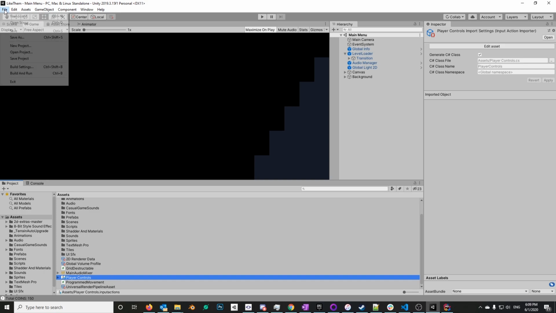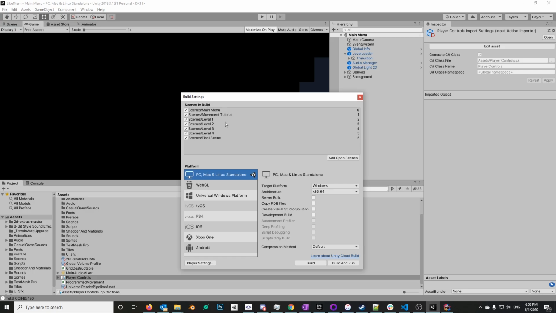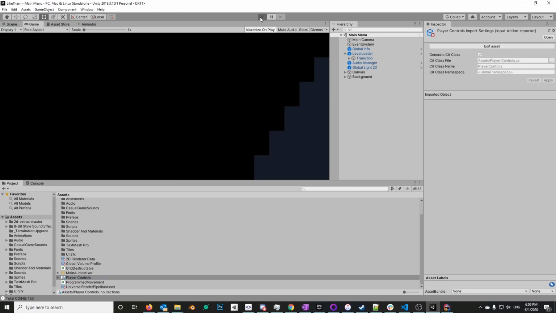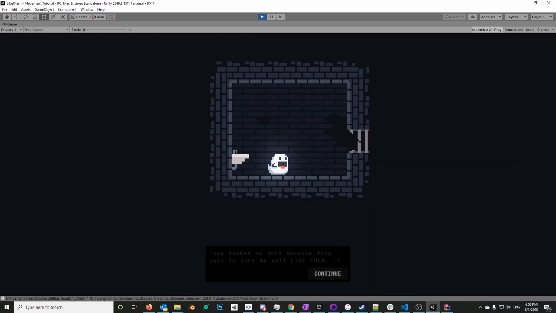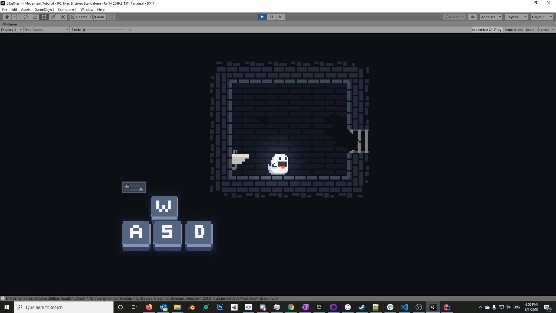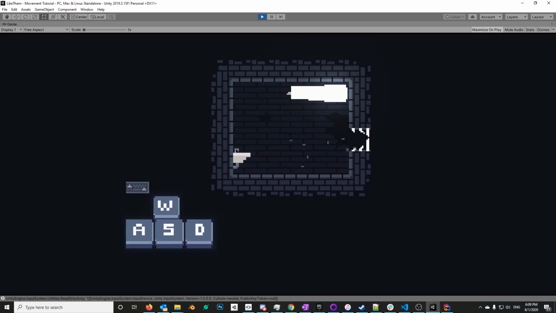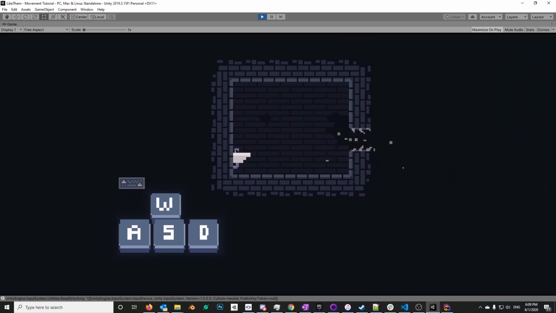Now, when running from source, I like to look at the build settings so I can determine the first scene that I should be running it from. Here's the main menu, and we're going ahead and hitting play. Again, great pixel art graphics, great mood. I love this little tutorial scene you have, as well as the little graphic that shows you what the controls are. It gives you a play place to run around and figure out how the game works.